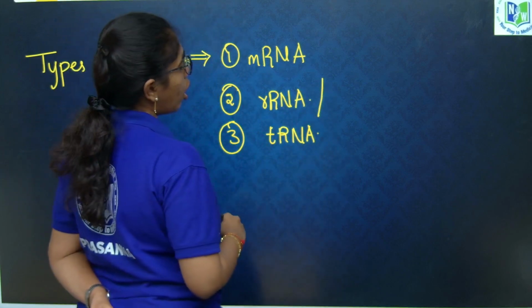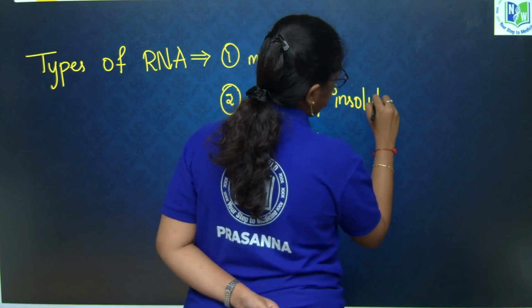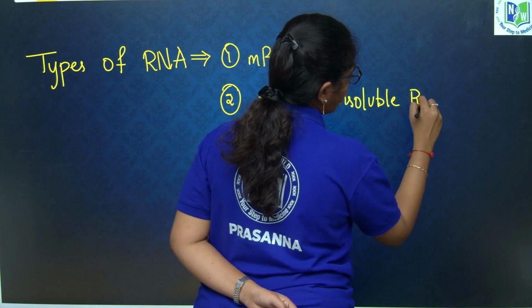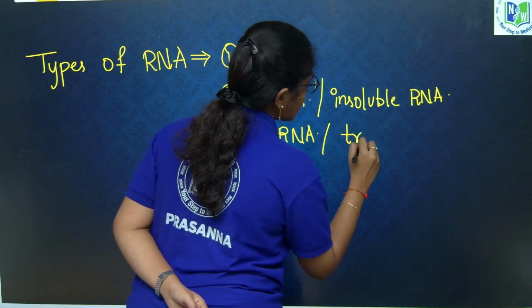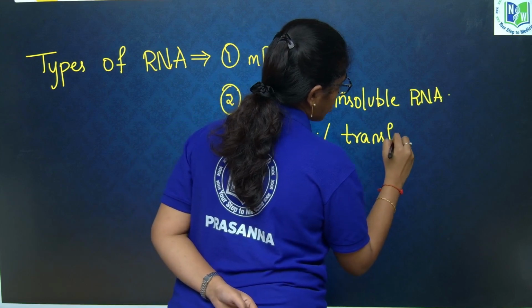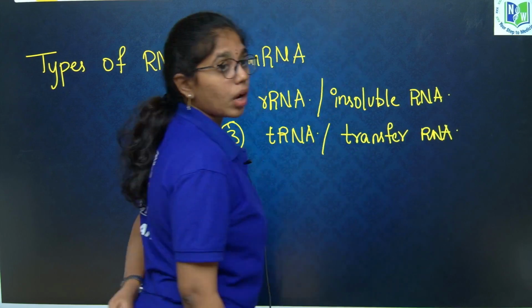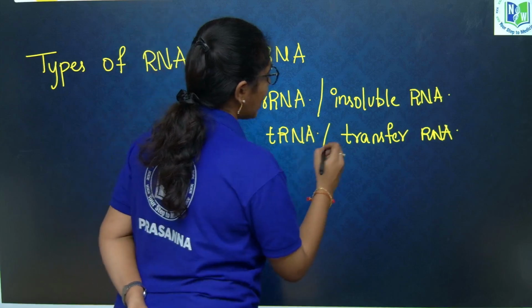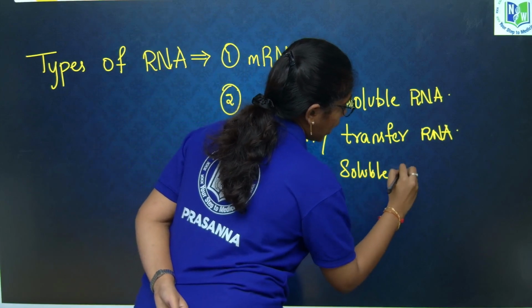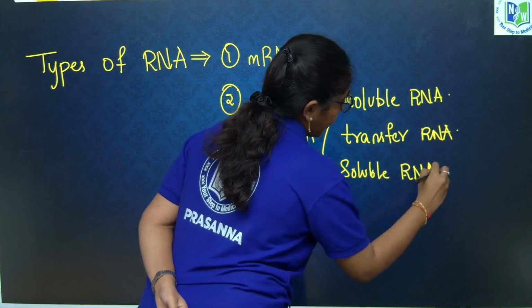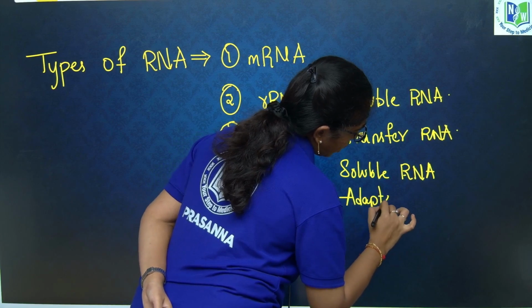rRNA is also called insoluble RNA. tRNA is also called transfer RNA. It is also called soluble RNA and adapter RNA.